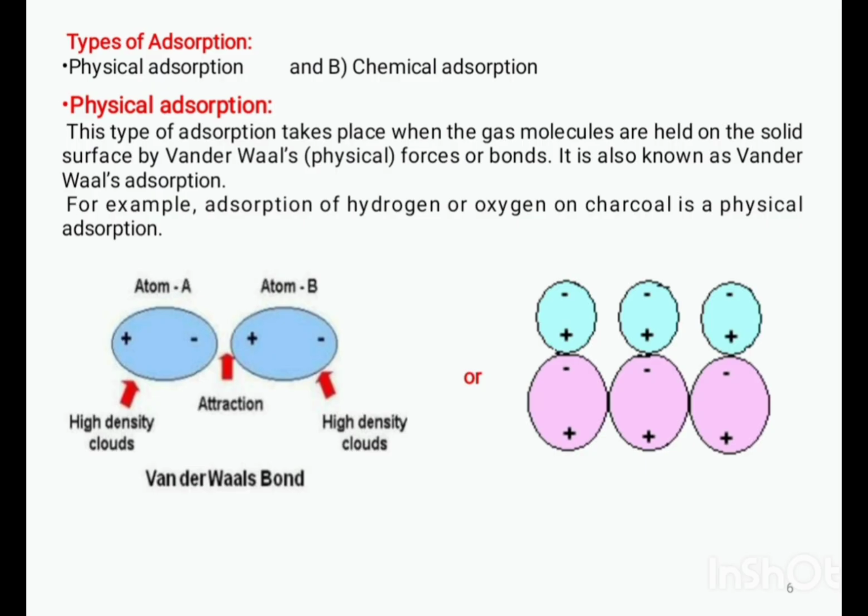Types of adsorption. Adsorption of gas or liquid molecules on a solid surface takes place in two types: physical adsorption and chemical adsorption. Let's first see physical adsorption. This type of adsorption takes place when the gas molecules are held on the solid surface by van der Waals forces or bonds. It is also known as van der Waals adsorption. For example, adsorption of hydrogen or oxygen on charcoal is a physical adsorption.